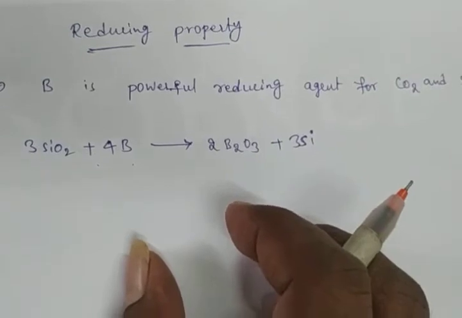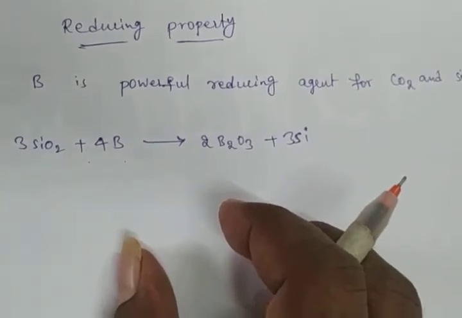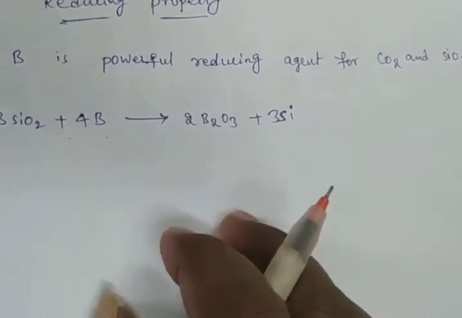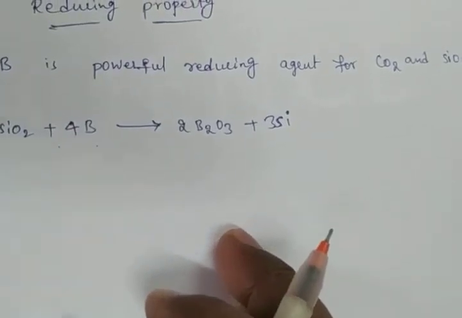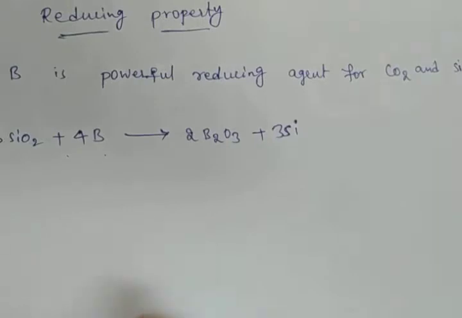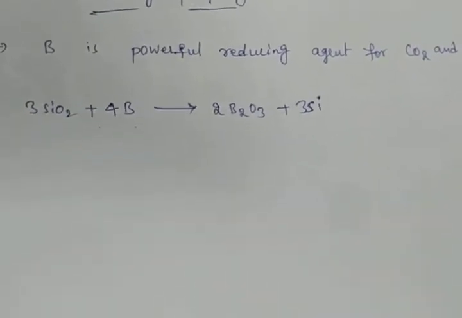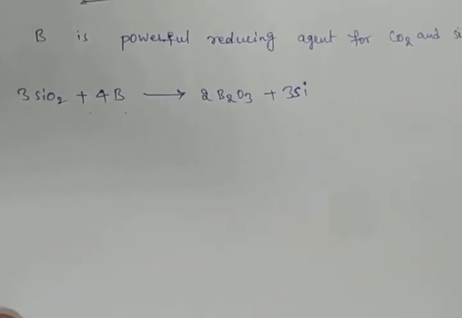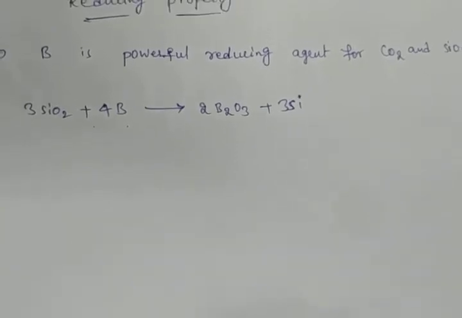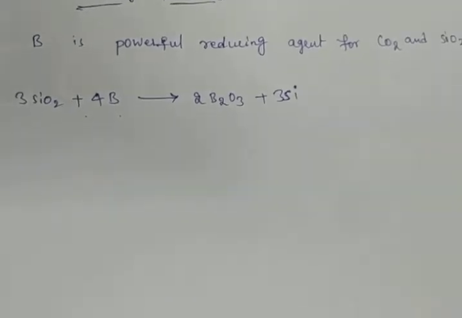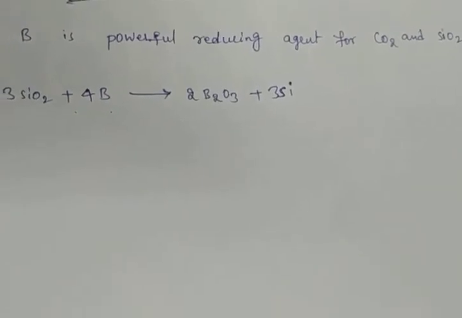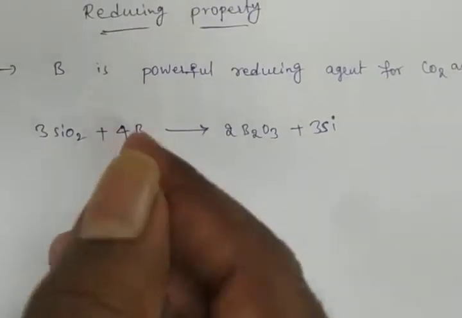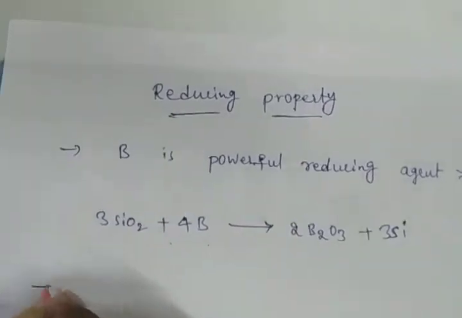Next, with concentrated acids, boron gives boric acid. What is the formula of boric acid? H3BO3. Boric acid is the carom powder, with the formula H3BO3. Now, how can we prepare boric acid?